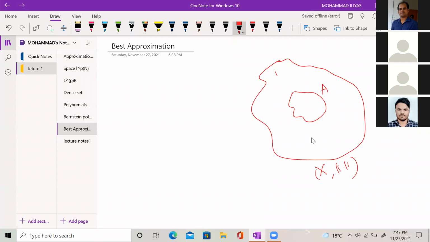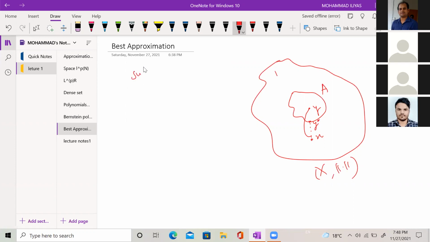Then given any element x here, we are approximating x by some simpler element from the subset or subspace A. So now the concept of best approximation comes into play here, because if I pick any x, then I can find some y here from the set A which is at least distance. I call it y star.